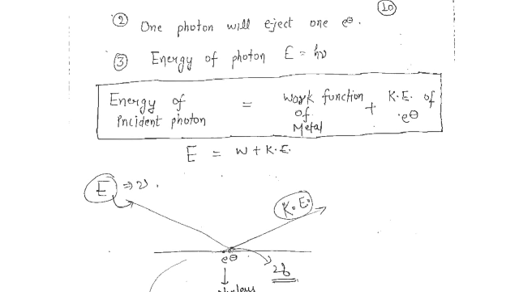Let me repeat it again: whatever amount of energy you are incidenting in the form of light should be greater than the threshold energy, and the amount which is greater than the threshold energy will come out in the form of kinetic energy of an electron. So in short we can write E equals W, where W is the work function, plus kinetic energy.